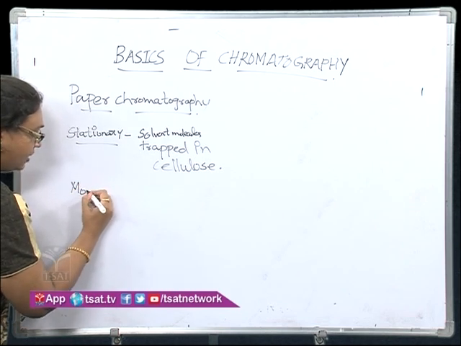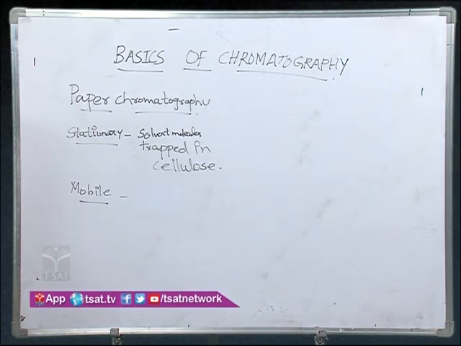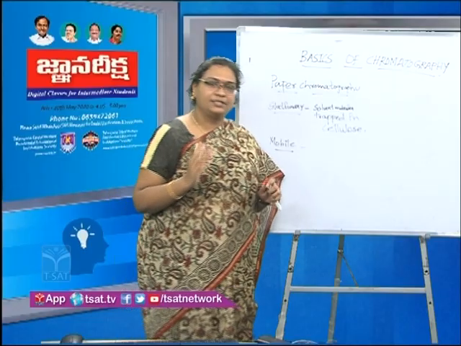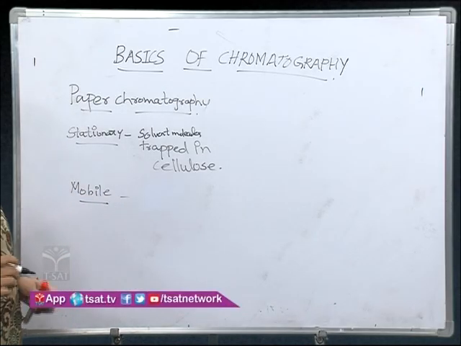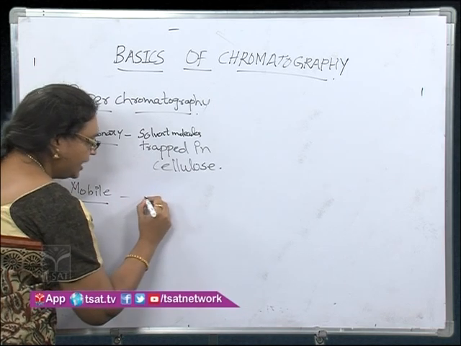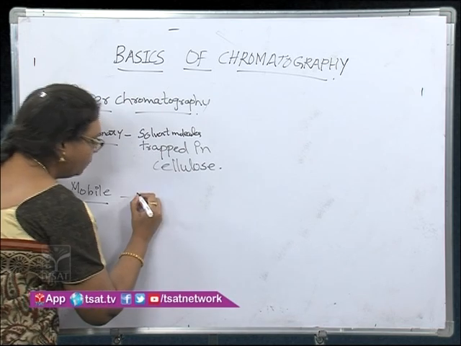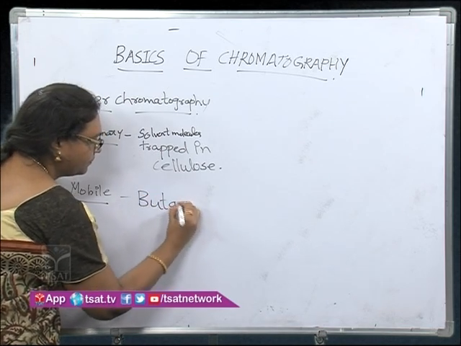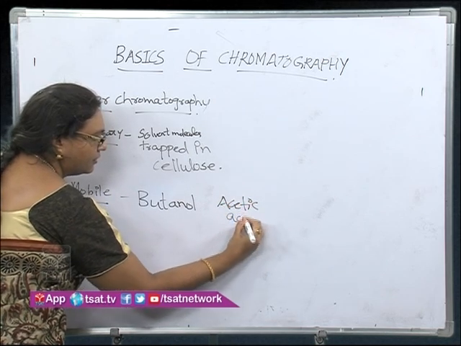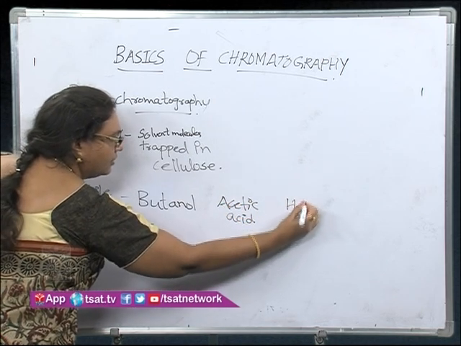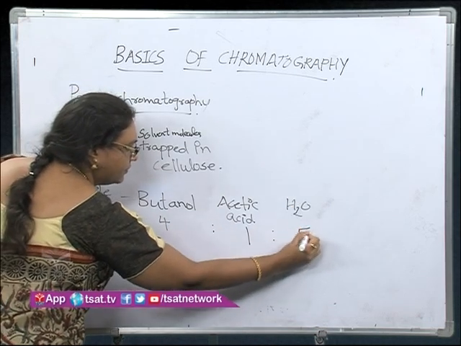The solvent molecules trapped inside the cellulose are acting as the stationary phase, whereas the mobile phase, another important concept, is a combination of aqueous and non-aqueous solvents. The combination will be something like this. I am giving you an example: butanol, acetic acid and water in the ratio of 4:1:5.